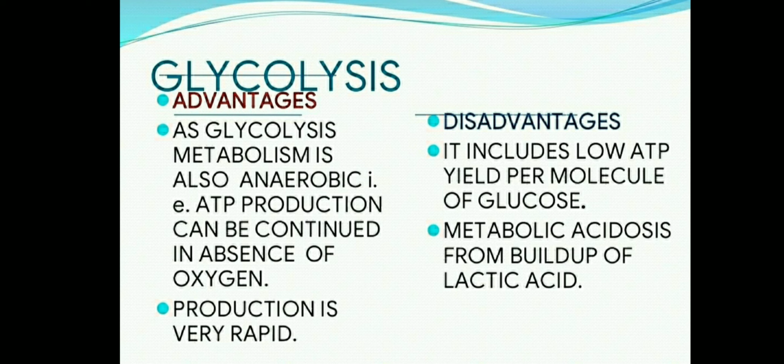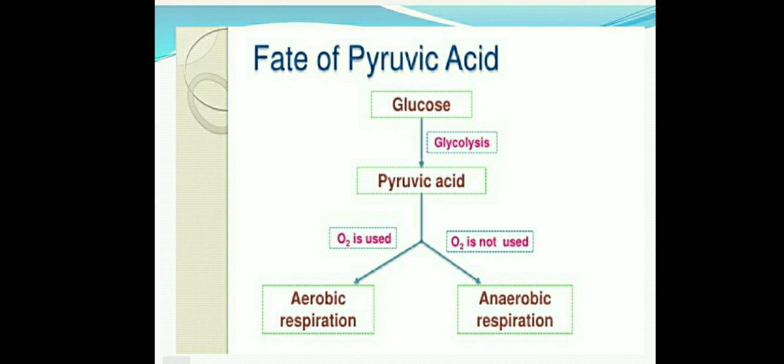Now, you can see the fate of the pyruvic acid. When glucose is converted into pyruvic acid, this process is called glycolysis, and in glycolysis 2 molecules of pyruvic acid are produced. If oxygen is used, the pyruvic acid goes for aerobic respiration.